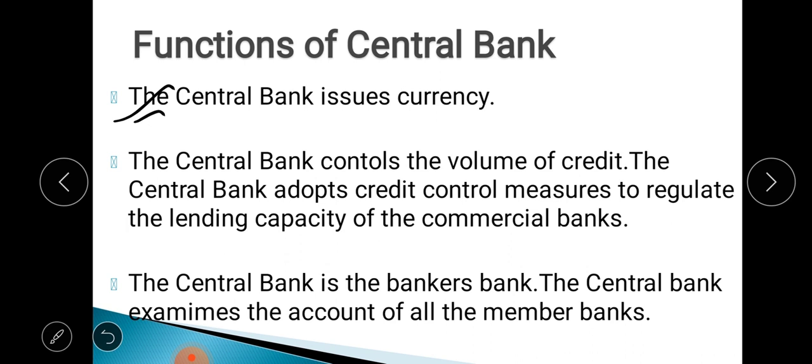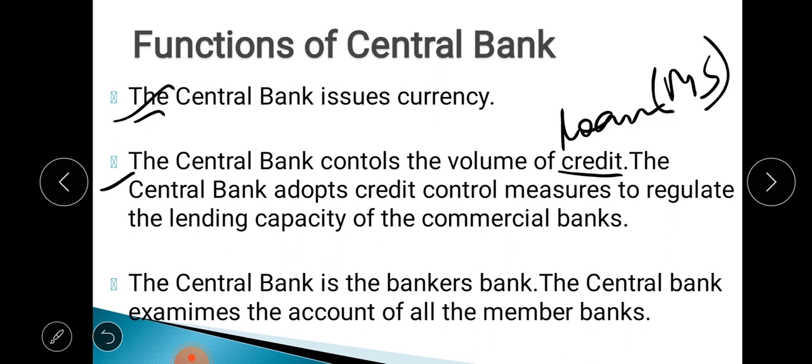Then you see the second function, the central bank controls the volume of credit. Now credit means here you can refer to loan. And indirectly it tries to control the money supply. MS means money supply. By controlling the volume of credit, or loan, the central bank tries to control the money supply. Sometimes it might increase the money supply, and sometimes it tries to reduce the money supply. That is called the controller function. It tries to control the volume, meaning the amount, of credit, meaning loan.